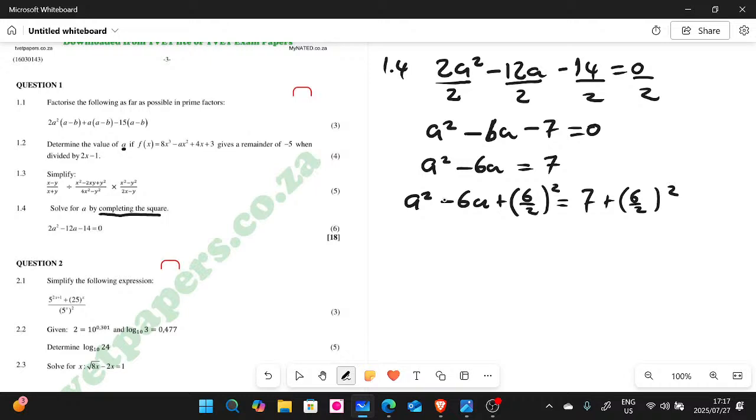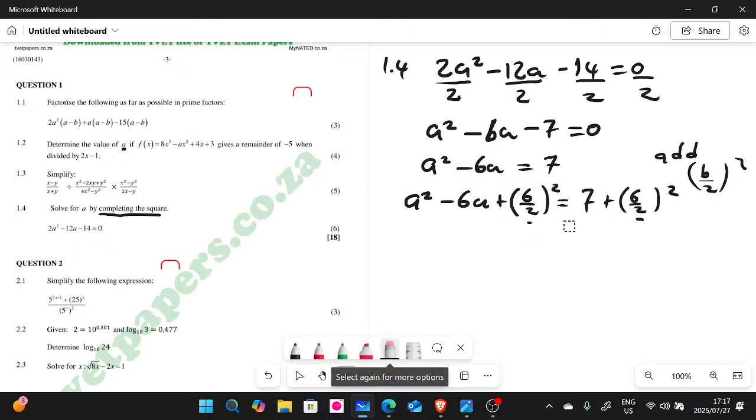Let me just write it on the side here. This is how you write it. You add half b, and then you square it. Okay, don't forget, this is what we did there, right? B, remember, is the coefficient of x. In this case, the coefficient of a, just a, right? So let me just erase this very quickly. Okay, so when you do that, let's continue.